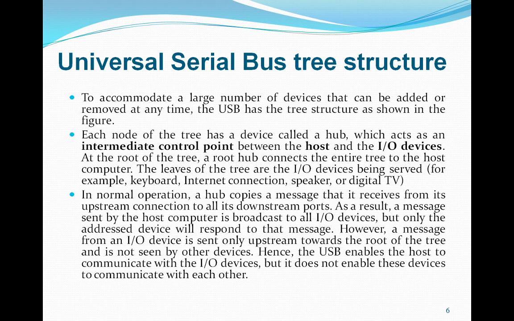The USB operates strictly on the basis of polling, so a device may send a message only in response to a poll message from the host. Hence, upstream messages do not encounter conflicts or interfere with each other, and no two devices can send a message at the same time.